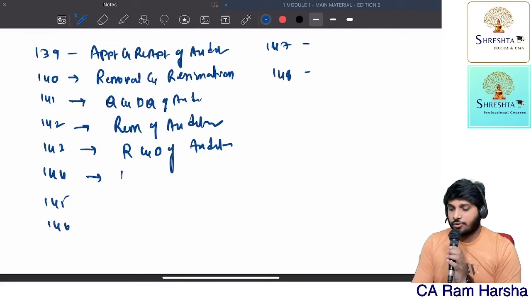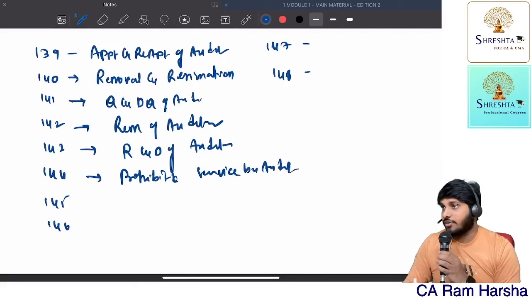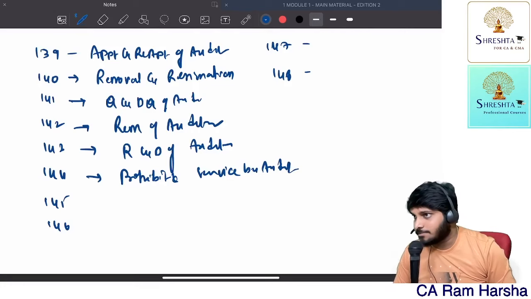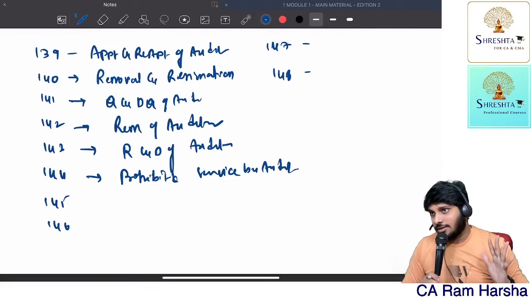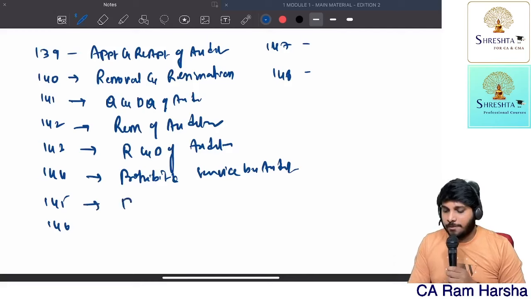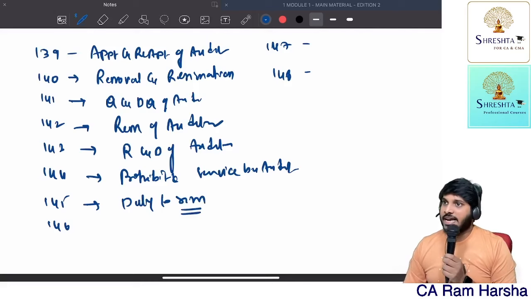Next, 144, prohibited services. What are they? Prohibited services by the auditor of a company to the company. 145, duty to sign the audit report. Whoever we have appointed as an auditor has a duty to sign. Who will sign the audit report?